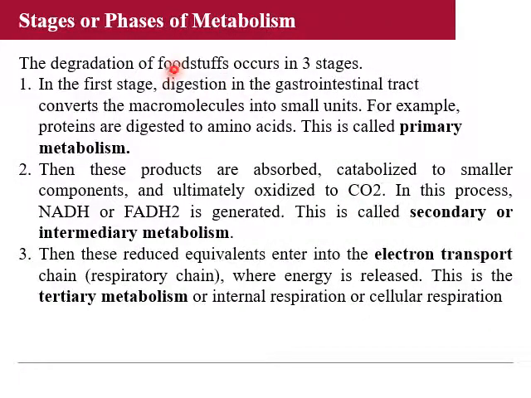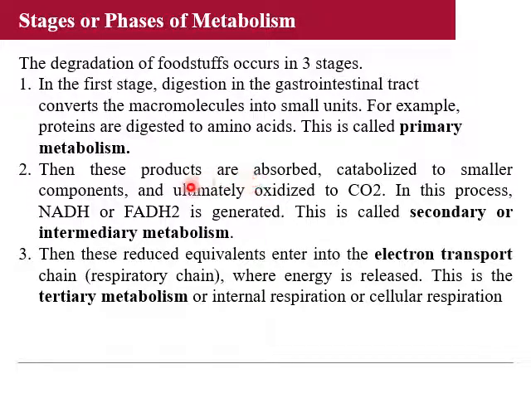Now come to the stages or phases of metabolism, which occurs in three stages: primary metabolism, secondary and tertiary metabolism. During primary metabolism, the foodstuffs undergo digestion in the GIT and the macromolecules are converted into smaller ones. For example, proteins are digested into amino acids. Similarly, carbohydrates are digested into glucose. This is called primary metabolism.